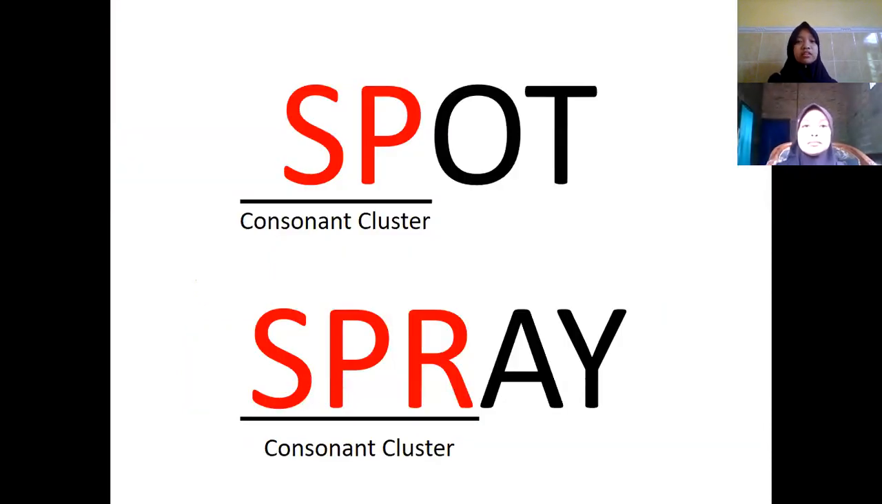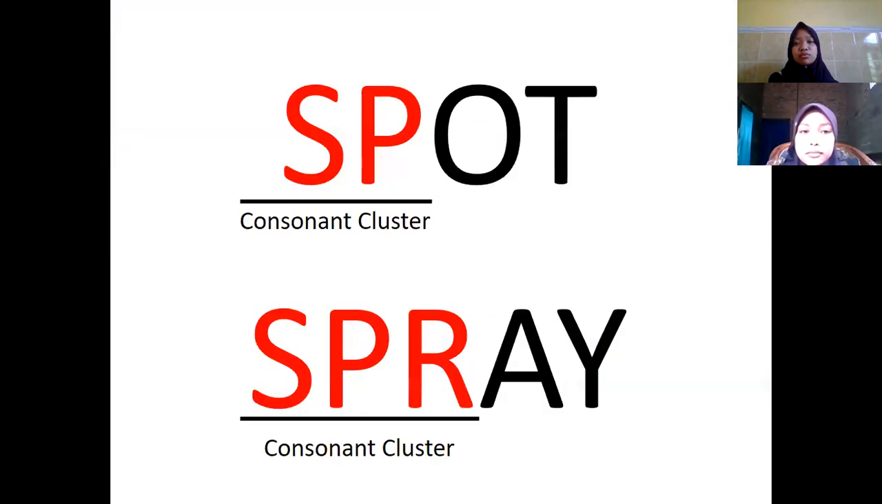For example, in the word spot, there are consonant sounds that appear together, right? The S and P are called a consonant cluster that consists of 2 consonant sounds. Another example, in the word spray, the consonant cluster is SPR, which consists of 3 consonant sounds.